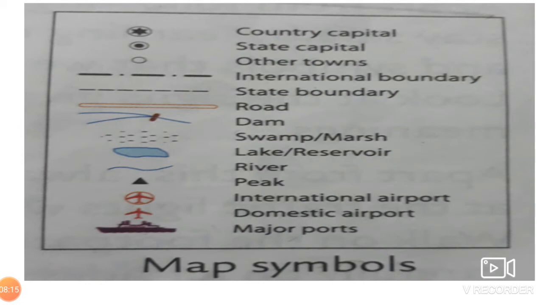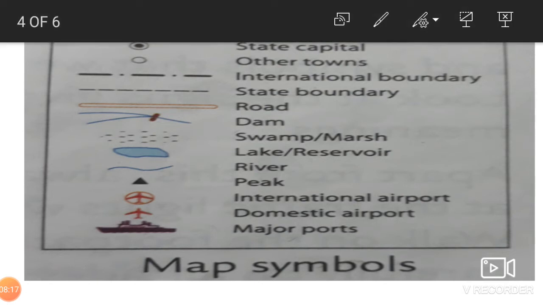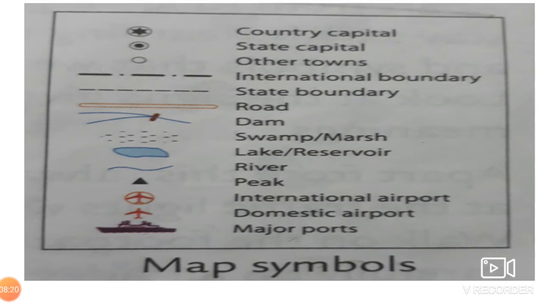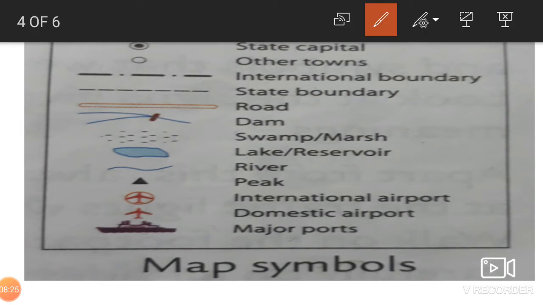Okay, now you look at over here. Let us study the country capital. See this, the first sign, that is a country capital. The second one is a state capital. Country capital means, when I talk about India, so that must be Delhi, because Delhi is the capital of India. Then the second mark, that is a circle and a dot, that is a state capital. For example, if I talk about Maharashtra, Maharashtra is a state. So which is the capital of Maharashtra? Mumbai. So this symbol we use for that. Other towns and cities, yes, we use this one.